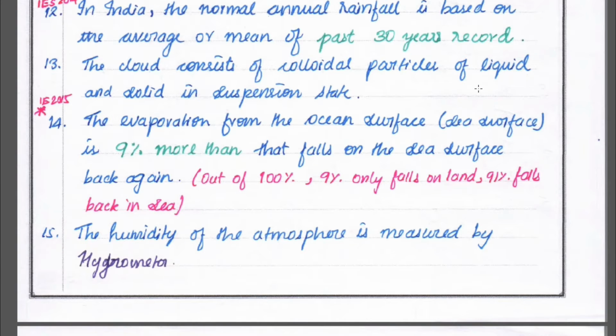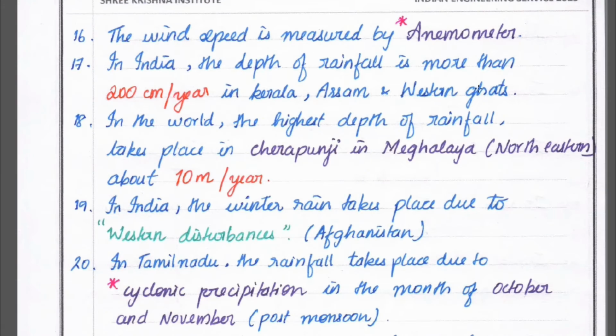The humidity of the atmosphere is measured by the hygrometer, and wind speed is measured by the anemometer. In India, the depth of rainfall is more than 200 centimeters per year in Kerala, Assam and the Western Ghats. In the world, the highest depth of rainfall takes place at Cherrapunji in Meghalaya, northeastern India, about 10 meters per year.